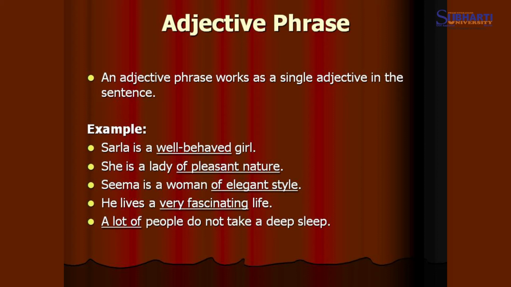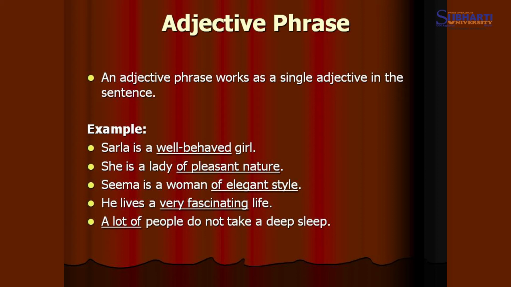Now we can take the other example, like she is a lady of pleasant nature. She is a lady of what kind? Pleasant nature. Of what nature? Pleasant nature. So here again, pleasant nature becomes the adjective phrase. Seema is a woman of elegant style.